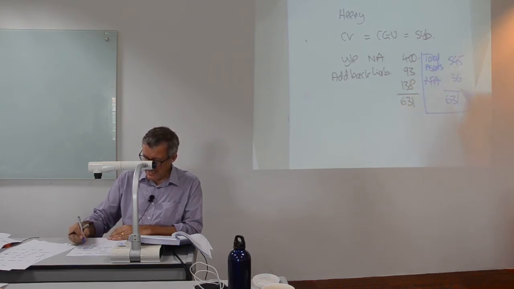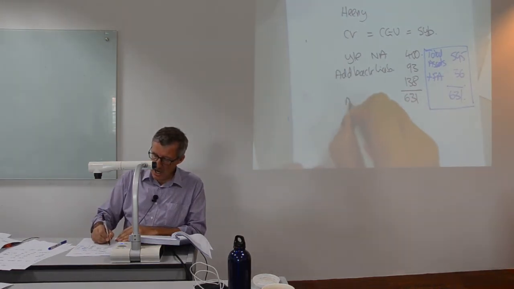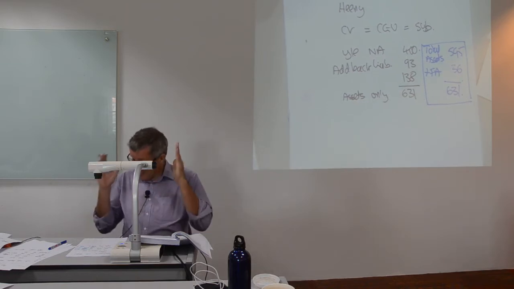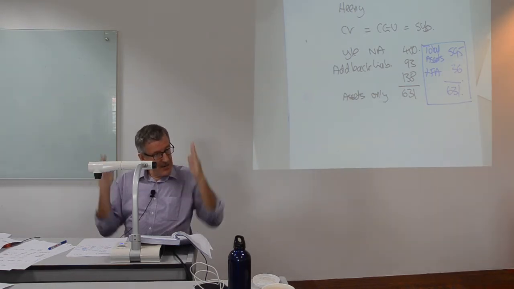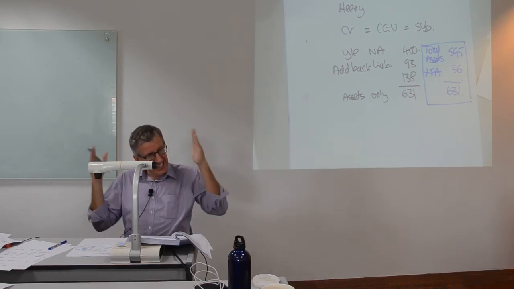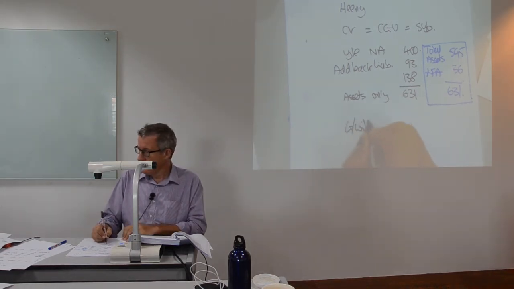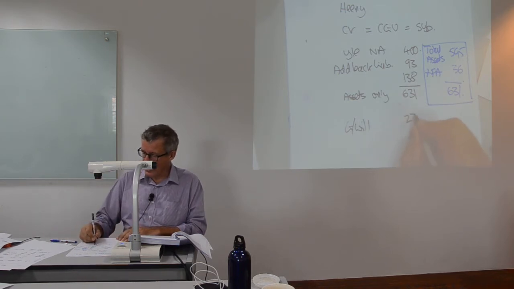I don't mind how you cope, but what we're looking at here is our assets only. This is a one-off, guys, because in this particular question, he tells me the recoverable amount is without consideration for the liabilities. The gross goodwill of Heaney is already determined, and that is 23. So this is therefore 654.